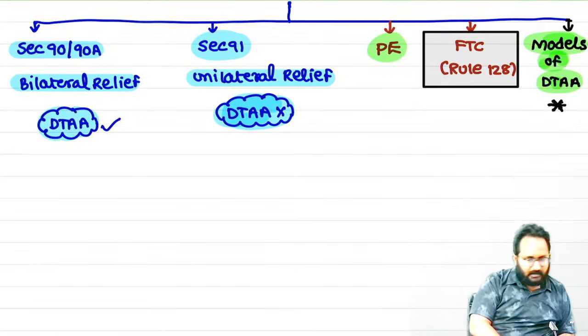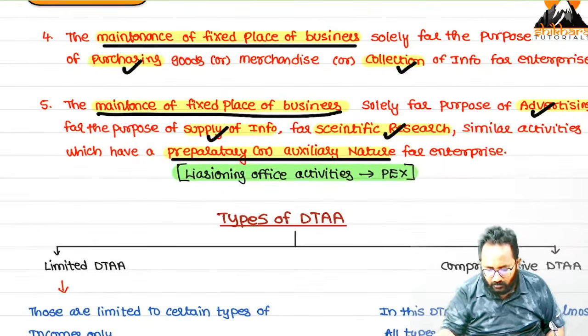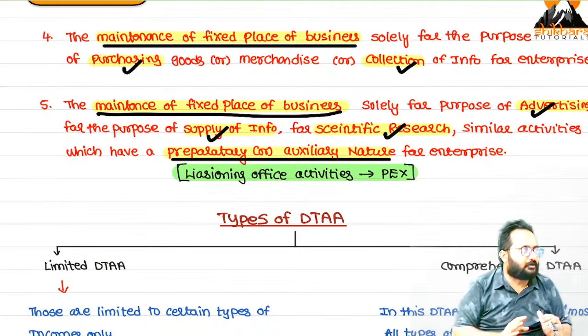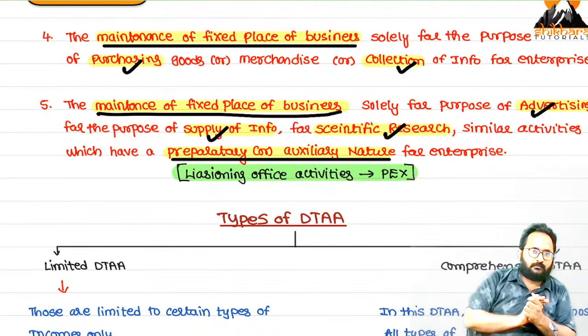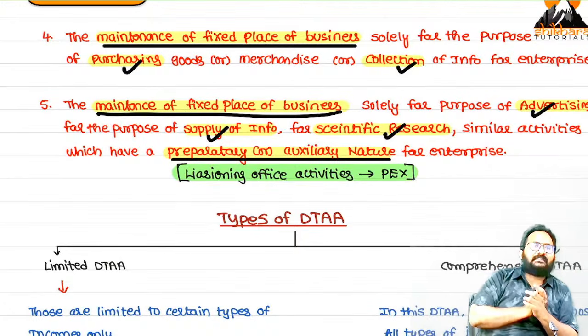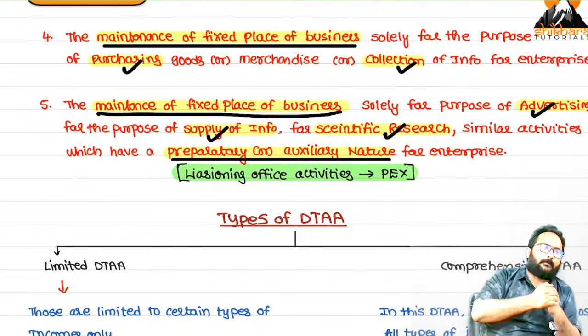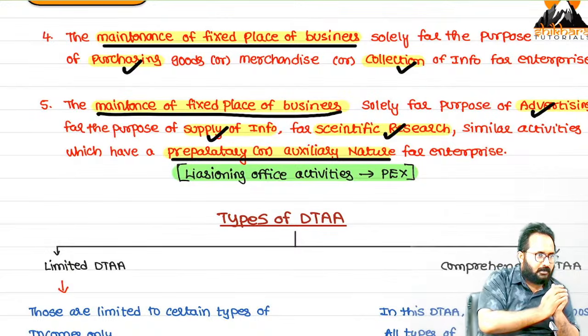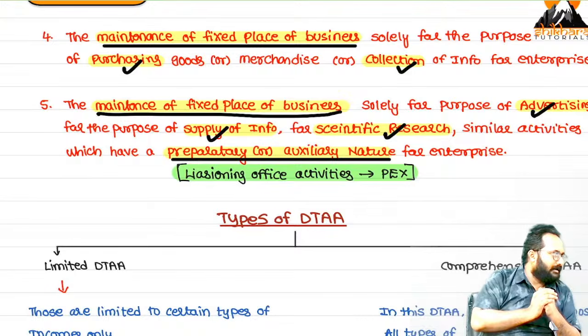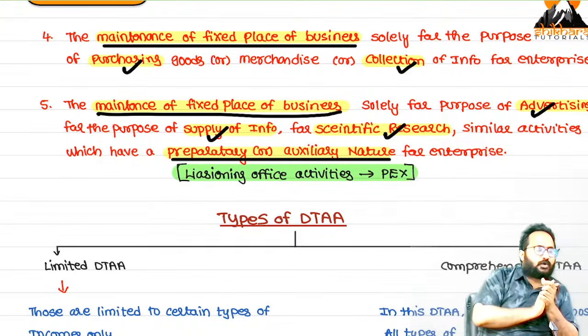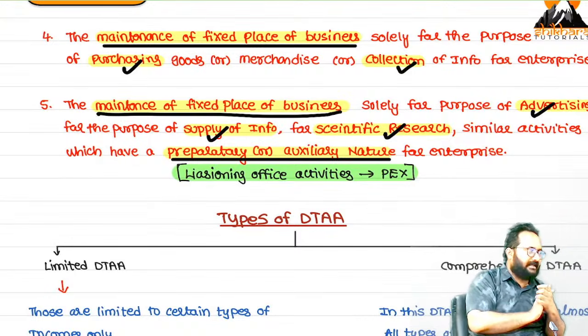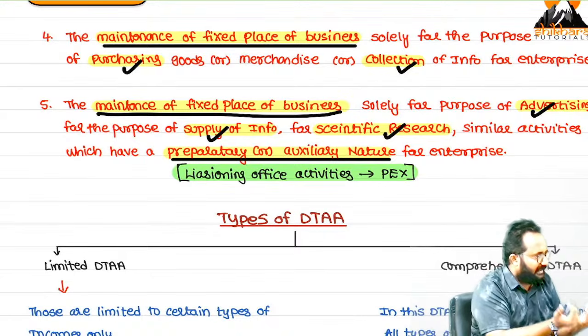Understood? Yes. Now, I will tell you the models. First, the OECD model, the Organization for Economic Cooperation and Development model. Next, they introduced the UN model. Next we have a US model. Totally how many models of DTA are there? Simply, the conventions.